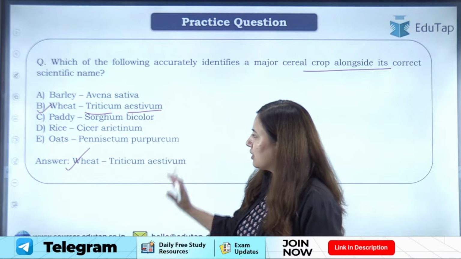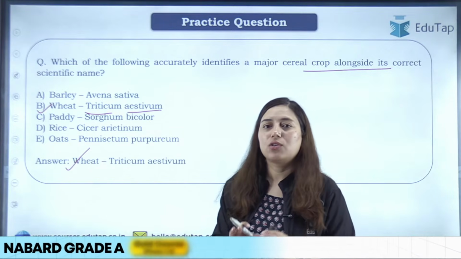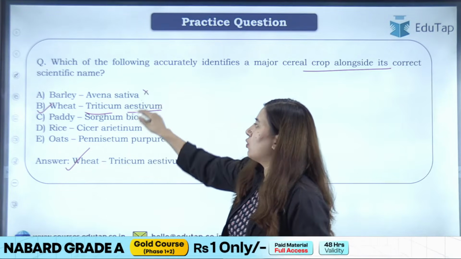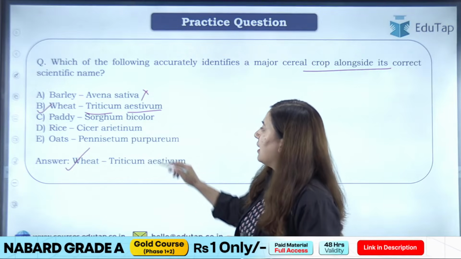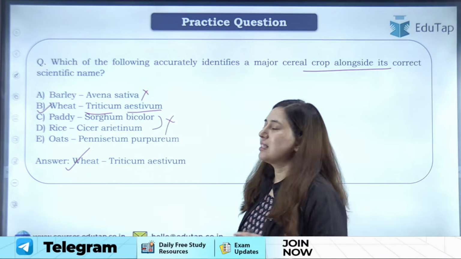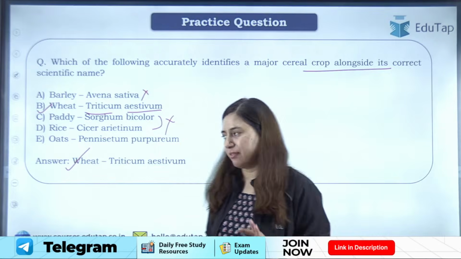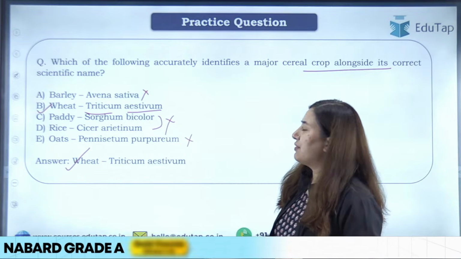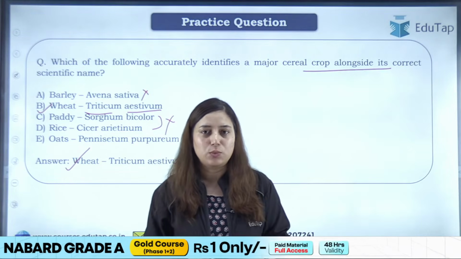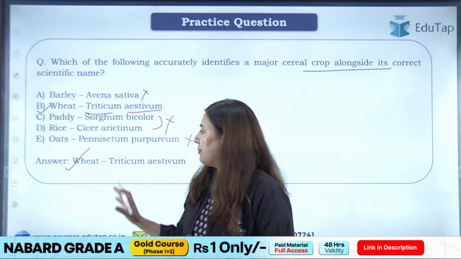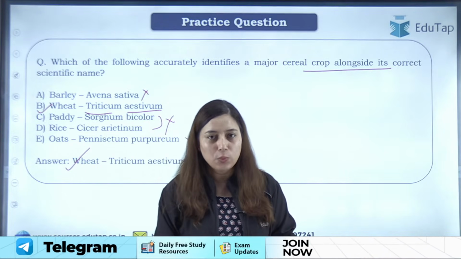When we talk about the other options, the scientific names are not correct. Barley, scientific name is Hordeum vulgare, so it's not correct. For paddy rice, the scientific name is Oryza sativa, right? For oats, the scientific name is Avena fatua, right? So that's the scientific name, and here the correct answer will be wheat.